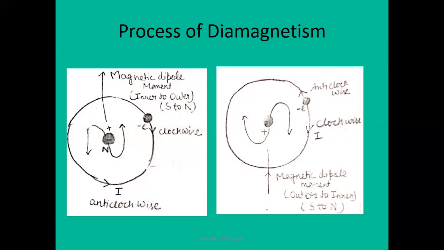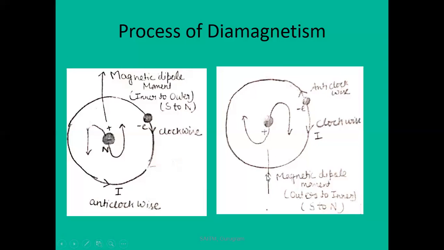And if the upper face acts as a south pole, then the lower face acts as a north pole. Therefore, they create north and south poles, which also creates a magnetic dipole, and there is a generation of magnetic dipole moment. The direction of the magnetic dipole is from south to north. Here south is upper and north is lower.